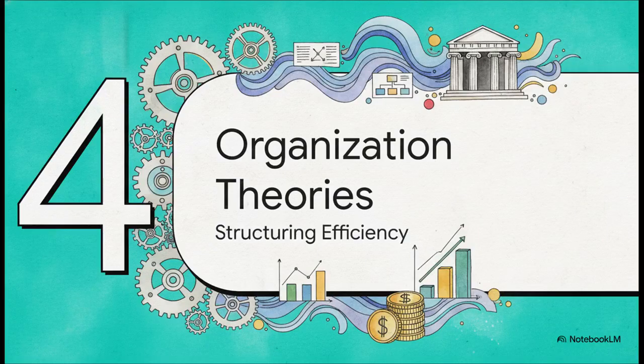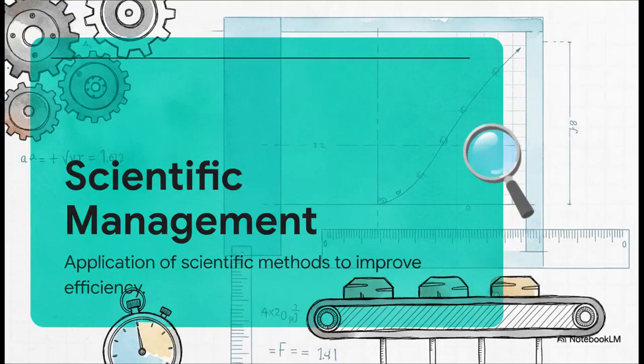Okay, on to Section 4, Theories of Organization, Structuring Efficiency. Because to execute all that planning and budgeting, you need serious structure. Let's do a rapid-fire review of the heavy hitters. First up, Frederick Winslow Taylor and his scientific management theory. Taylor essentially treated organizations like machines.